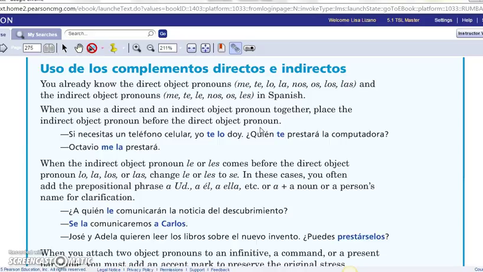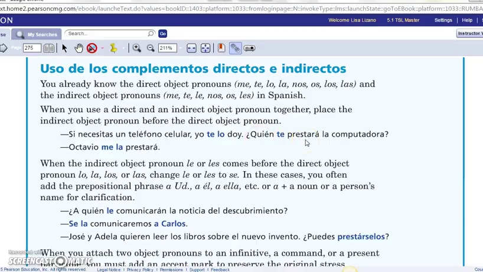That's important. Por ejemplo, si necesitas un teléfono celular, yo te lo doy. If you need a cell phone, I'll give it to you. It's really important that you write down that the indirect object pronoun comes before the direct object pronoun because in English, it's backwards. ¿Quién te prestará la computadora?